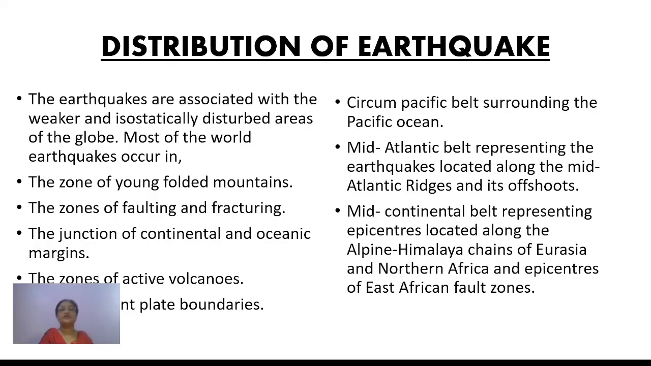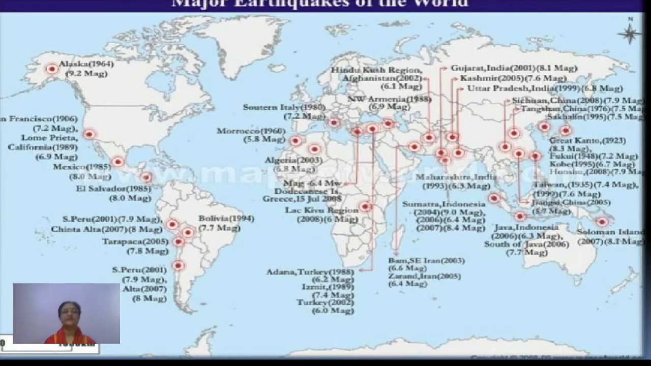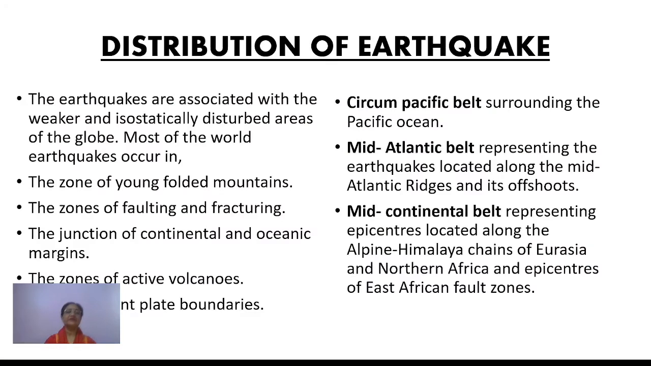Now, what is the distribution of earthquakes? In which areas can we find them? On the basis of the map which I have shown you, it is very clear which areas are important for seismic activities. Basically, all over the world there are three main regions where the distribution of earthquakes can be seen maximum. Leaving just a few, one or two here and there, maximum earthquakes are seen in the Circum-Pacific belt.